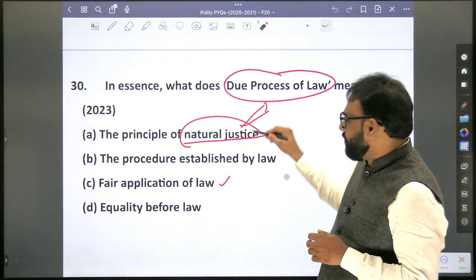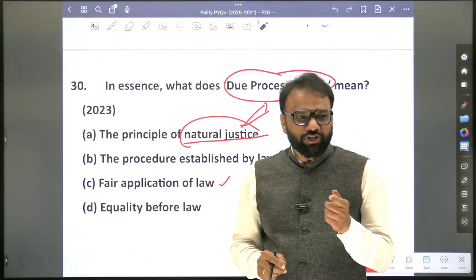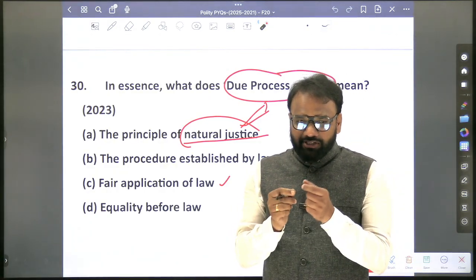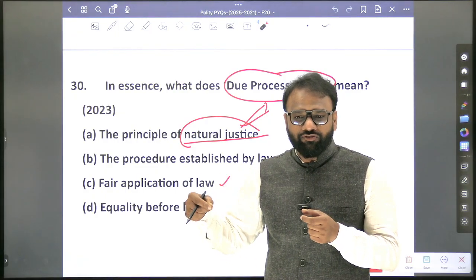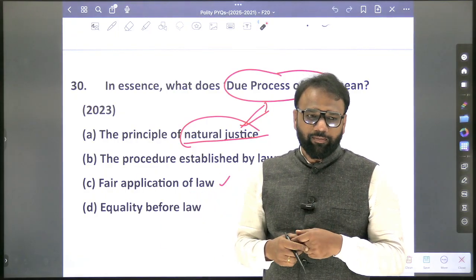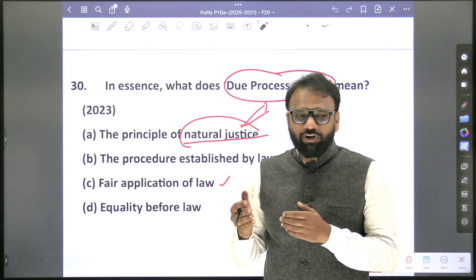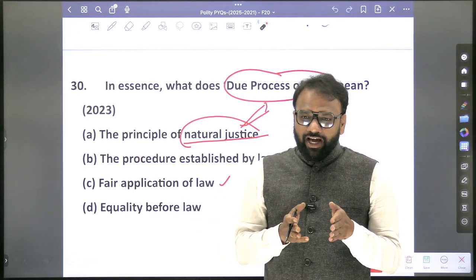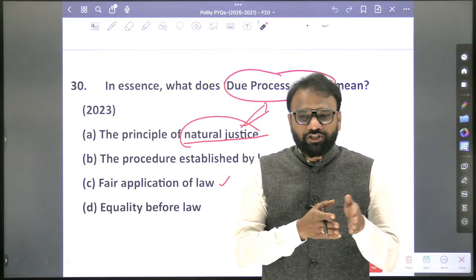Now, due process of law. What is the opposite term? Due process of law. Another one is procedure established by law. So these terms, due process of law and procedure established by law, we have discussed in the context of which topic? Article number 14. Equality before law and equal protection of laws. So in India, whether we follow due process of law or procedure established by law.